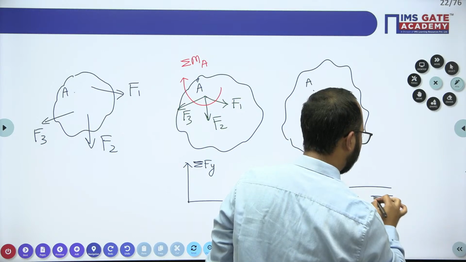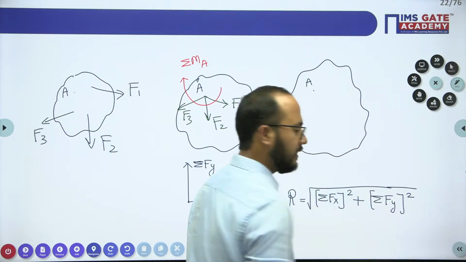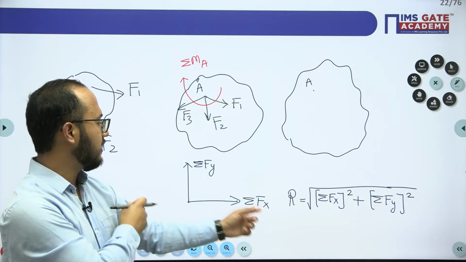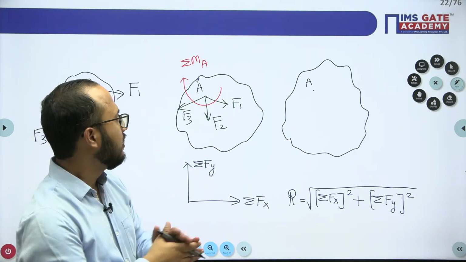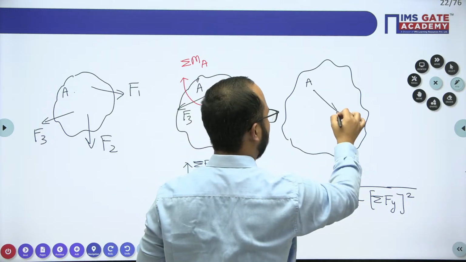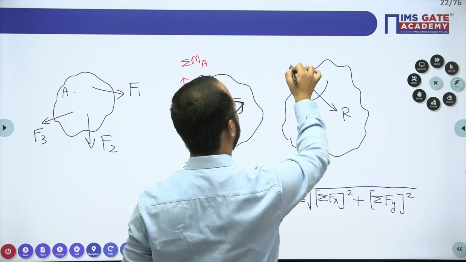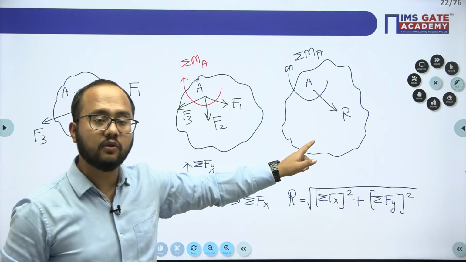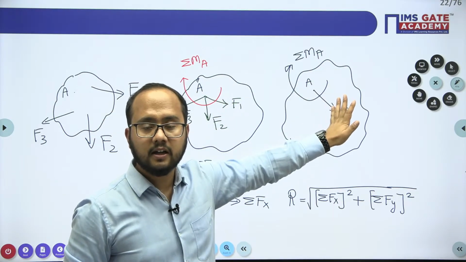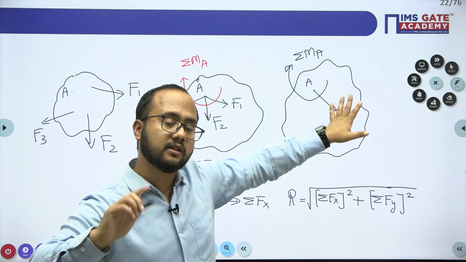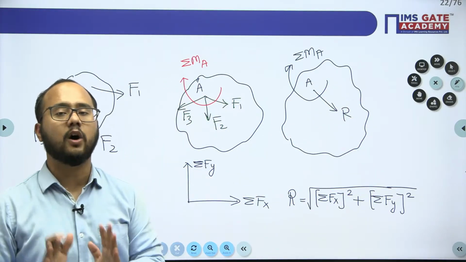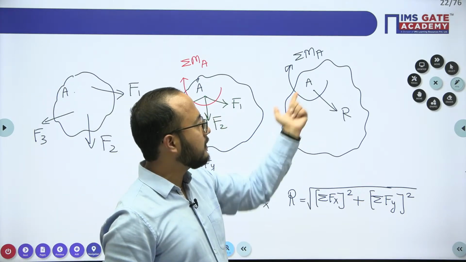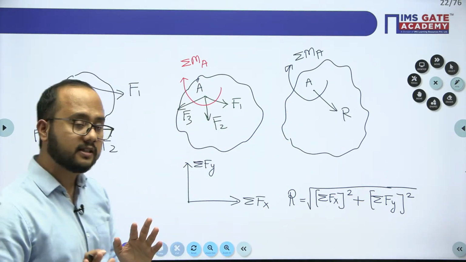I hope you are getting this point very carefully. This point is clear, right? Now try to understand this point, very, very important. This is the value of resultant that we'll get. I'm assuming this is the resultant and this is the moment that we have. Again, this situation is a force couple system we are having. Now you can easily convert this force couple system into a single force. That is what is required here. I hope this is clear to everybody.